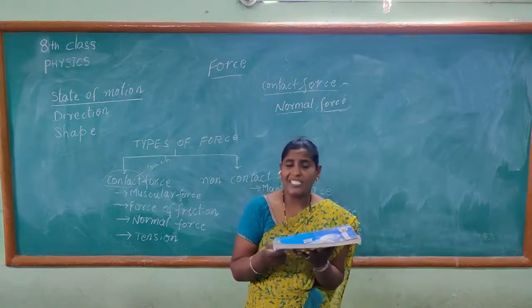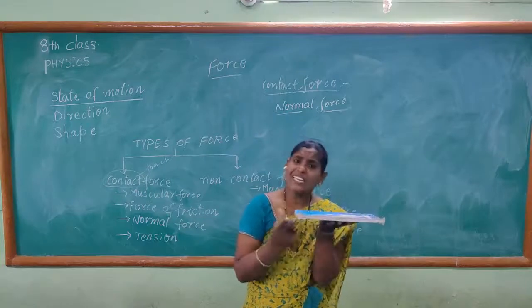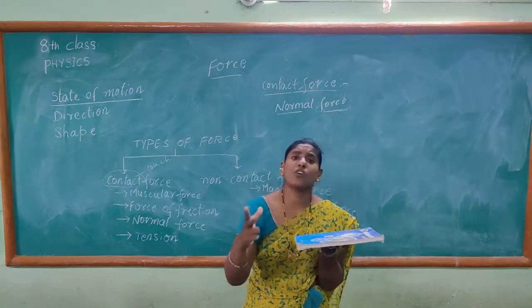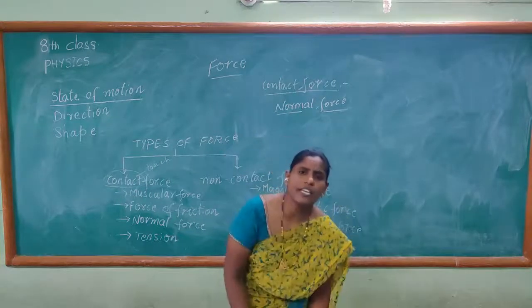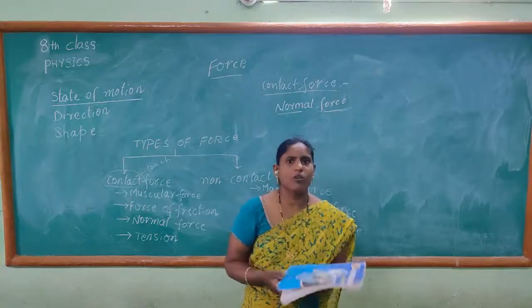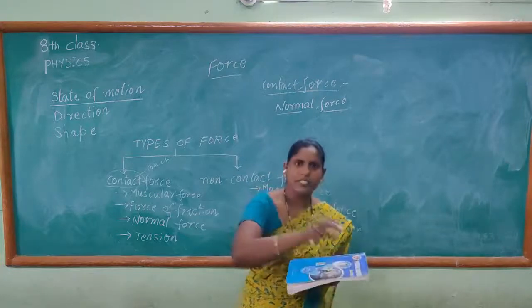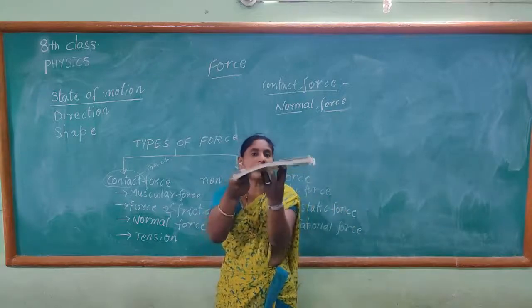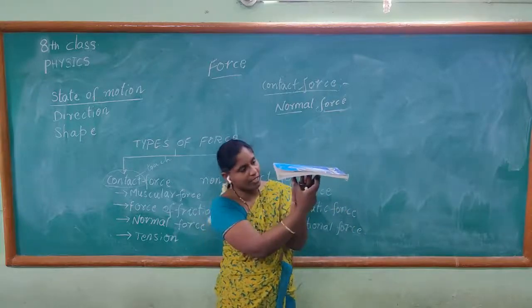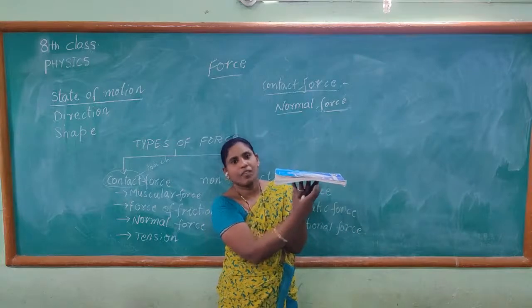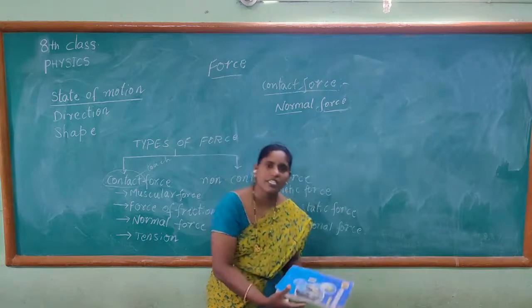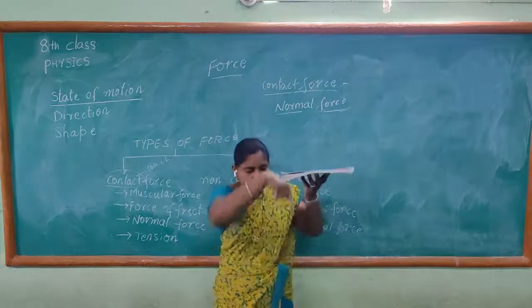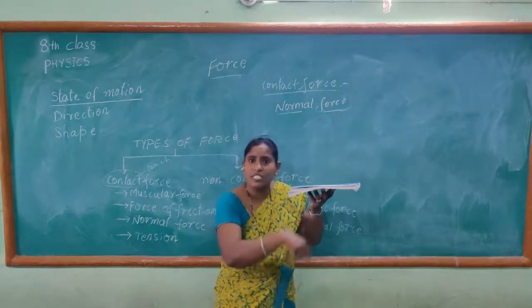Why? Because as long as there is a table, the book does not fall. When you remove or take out the table, the book falls down. That means it is supported by the table. As there is no table, the book easily falls down because there is gravitational force acting.